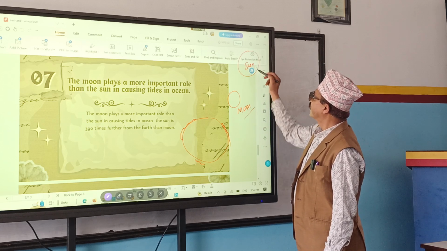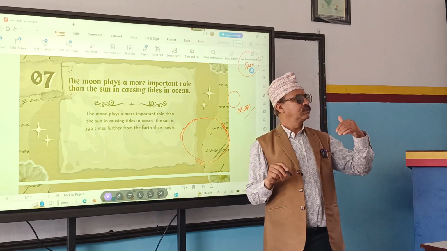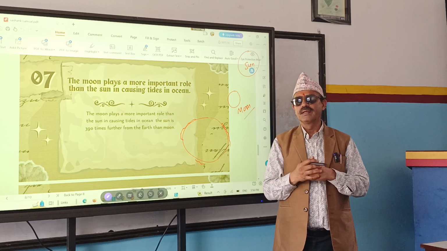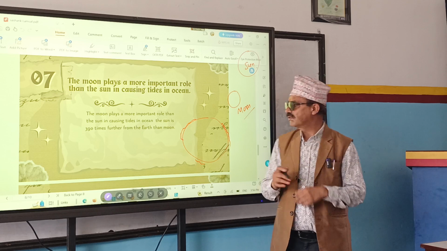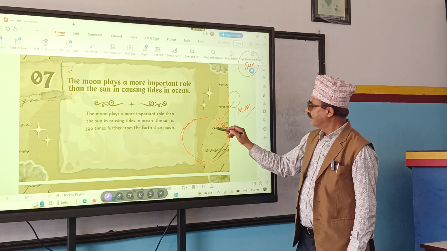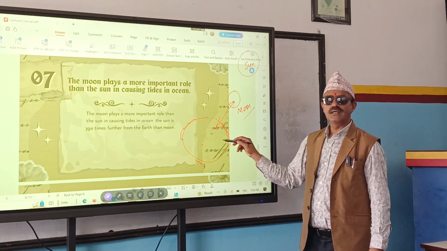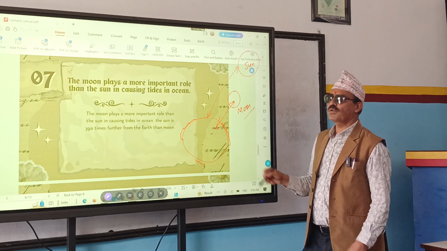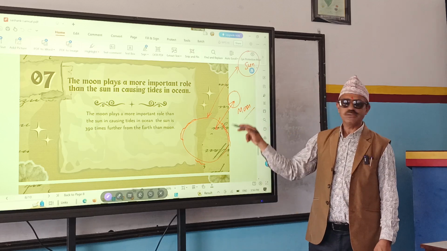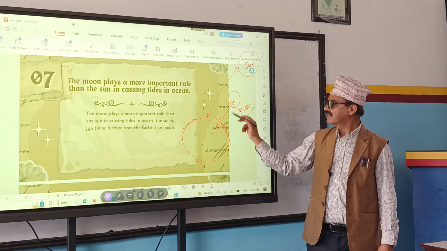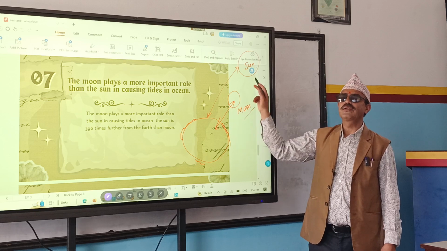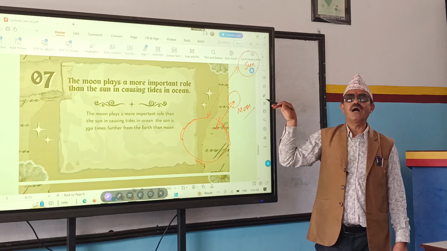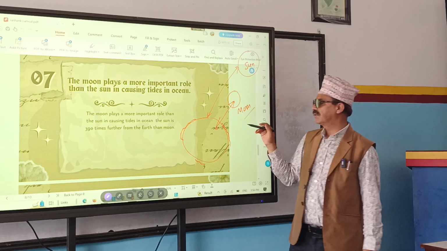Sun. In between any two bodies, there is a mutual force of attraction. What is that force of attraction called? Gravity. Force of gravitation, or gravitational force. So moon and earth, do they attract each other? Yes. Sun and earth, do they attract each other? Yes. Which one is closer and which one is far away? Moon is much closer. That's why its force can be experienced more in comparison to the sun, because the sun is very far away. How far are the sun and the moon from the earth?